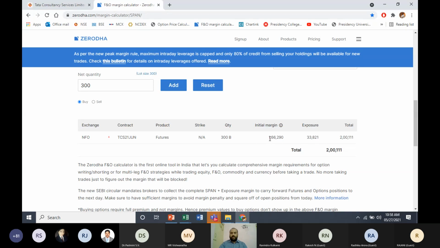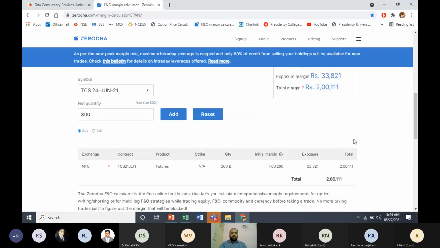And along with the initial margin, all the brokers will be charging this exposure margin, which needs to be paid to the exchange. What is this exposure margin? That is to take care of your mark to market. On a daily basis, there will be some movement in the stocks. So to take care of that mark-to-market risk, they are going to take this exposure margin. The total you are supposed to pay is 2 lakh rupees, 2,111 rupees if you want to trade in TCS.